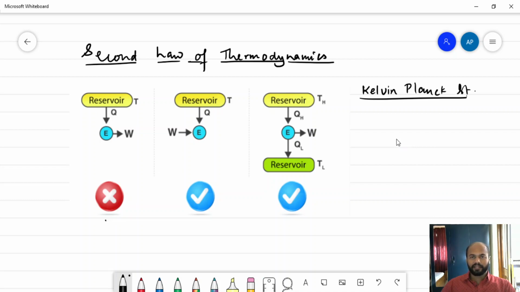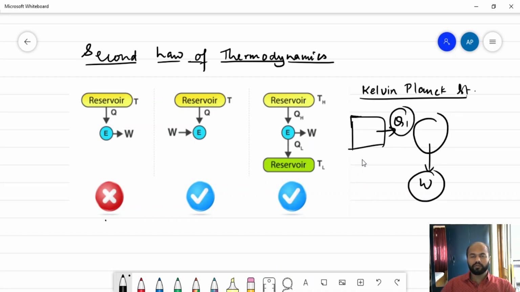So what the Kelvin-Planck statement says is that the total heat supplied from the hot reservoir cannot be entirely converted to work. I repeat the statement: the Kelvin-Planck statement says that whatever heat is supplied cannot be entirely converted to work.